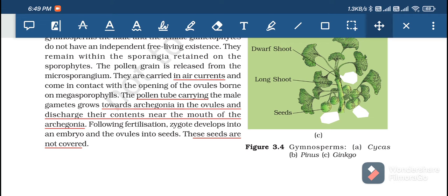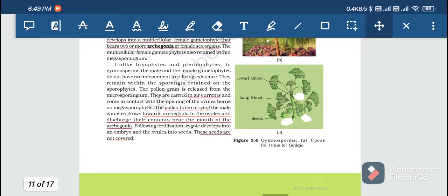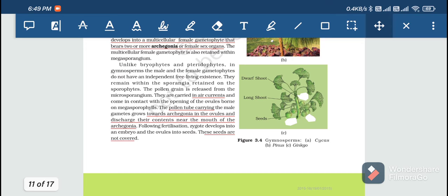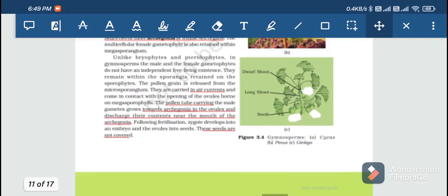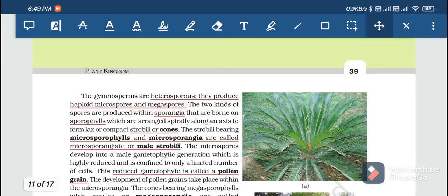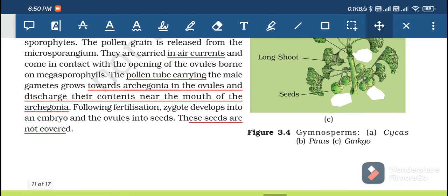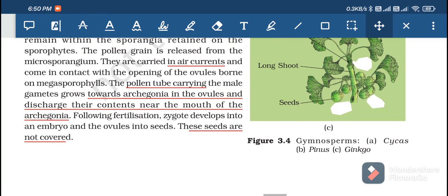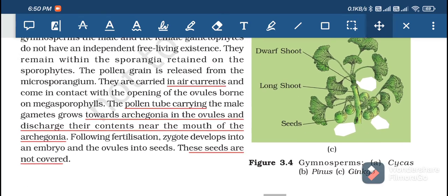Then following fertilization, the zygote develops into an embryo and the ovules into seeds. These seeds are not covered, that means the seeds are naked, not covered by any ovary. Over here you can find the diagrams. This diagram is of cycas, this is of pinus, and the third figure is of ginkgo. Maybe I am pronouncing it wrong.